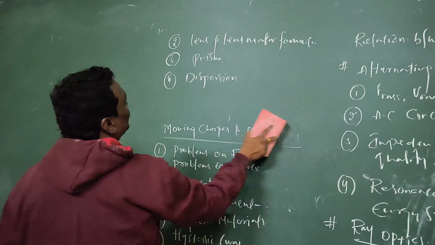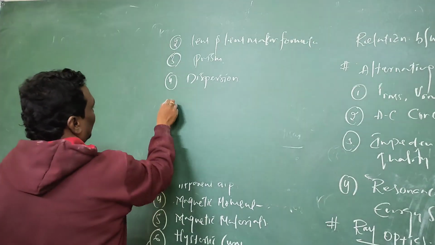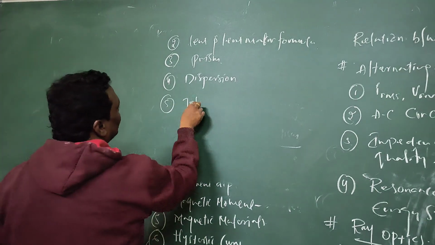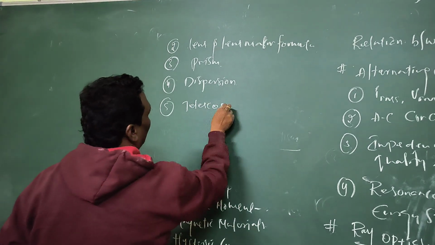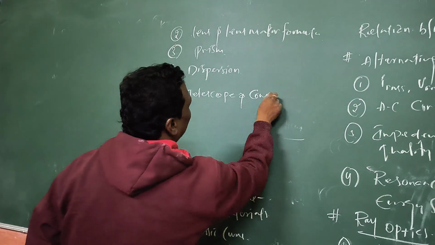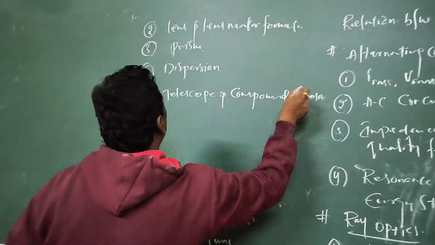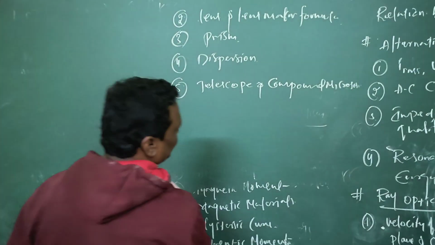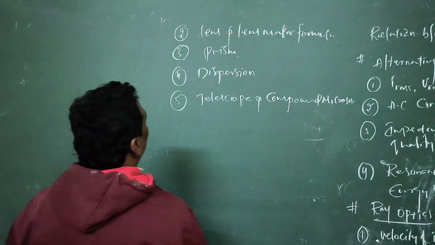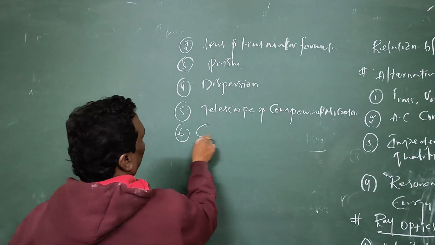Okay. So prism, dispersion. And fifth, you have to concentrate on telescope and compound microscope. This is optical instruments. You have to concentrate on these things. Okay. And ray optics is very important chapter. And sixth one is combination of lens.